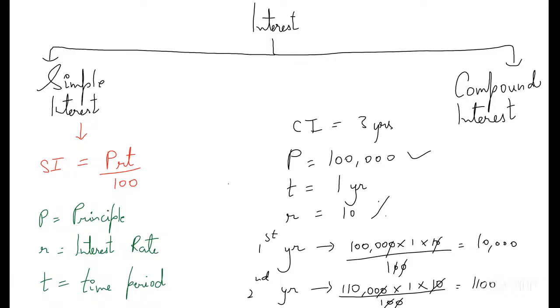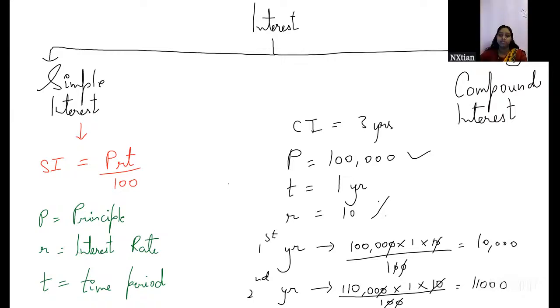Now for the third year, same thing you're going to do. You will add this interest amount to the principal of the second year, and then calculate the interest on it. This is known as compounding.